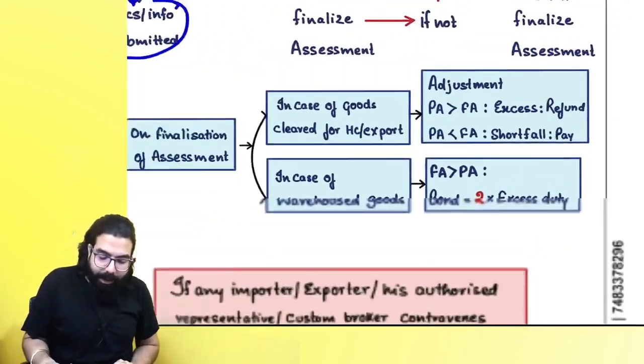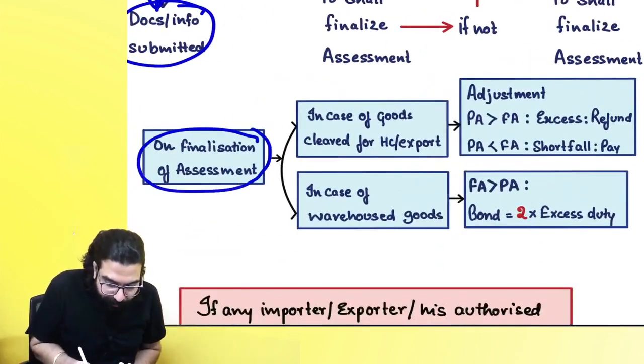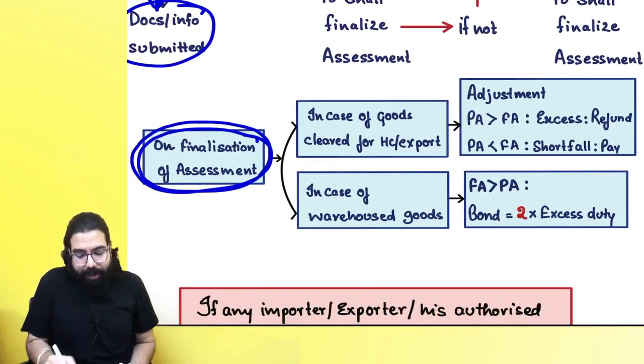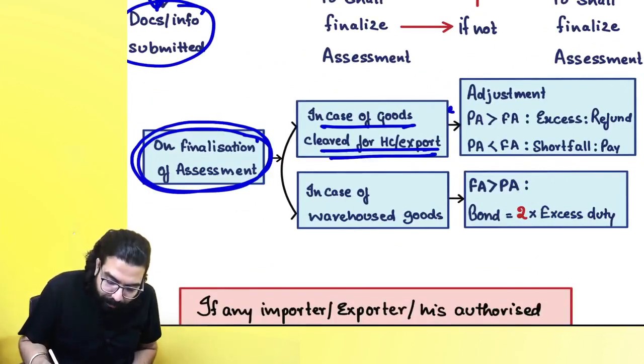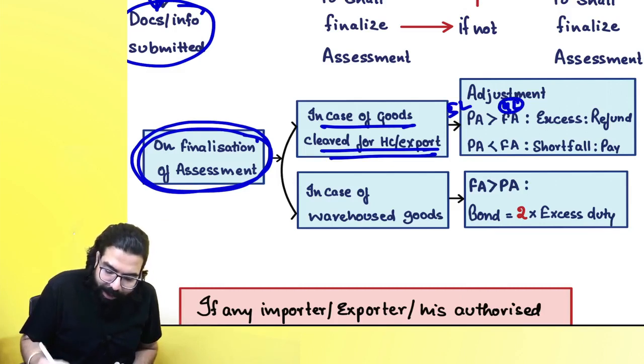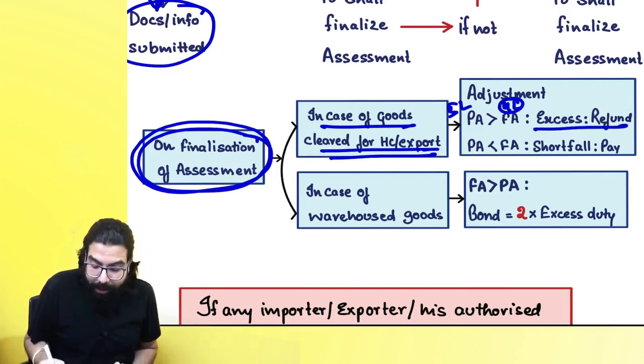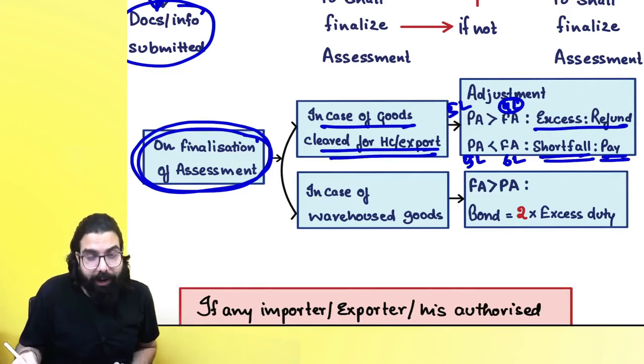Always remember one thing, everyone, whenever assessment is being finalized, in case goods are cleared for home consumption, provisionally you had gone ahead and paid 5 lakh, and supposing provisional assessment was finalized and 4 lakh you have to pay, then the excess will be refunded. Sir, if provisionally you had paid 5 lakh and finalization is 6 lakh, then the shortfall you have to pay along with interest. Okay sir.